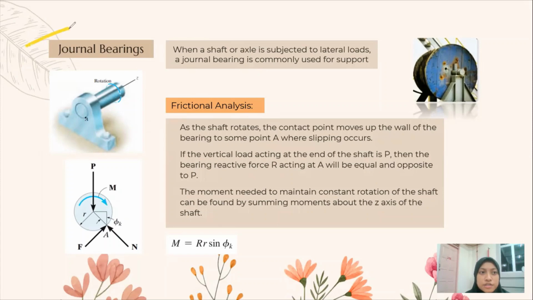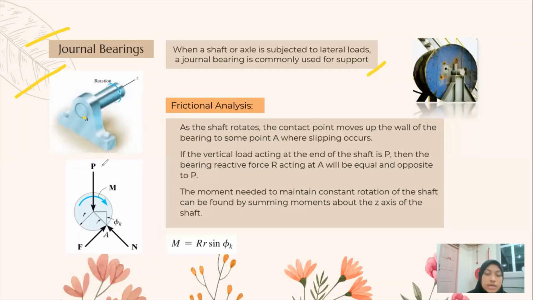Next, we look at frictional forces of journal bearings. When a shaft or axle is subjected to lateral loads, a journal bearing is commonly used for support. So this is a typical journal bearing support. As the shaft rotates, the contact point moves up the wall of the bearing to some point A where slipping occurs.